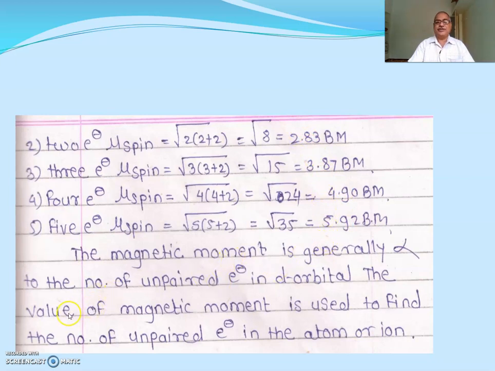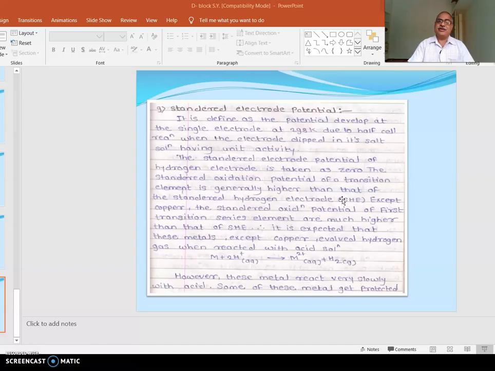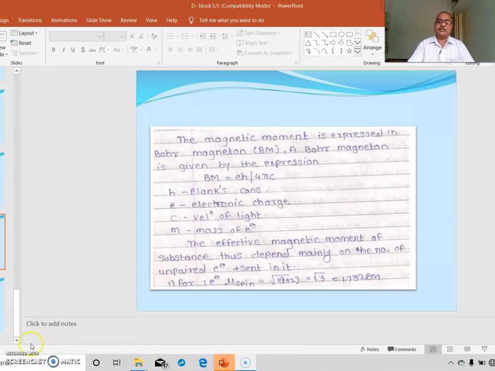In the d orbital, the value of magnetic moment is used to find out the number of electrons present. And here our chapter is completed.